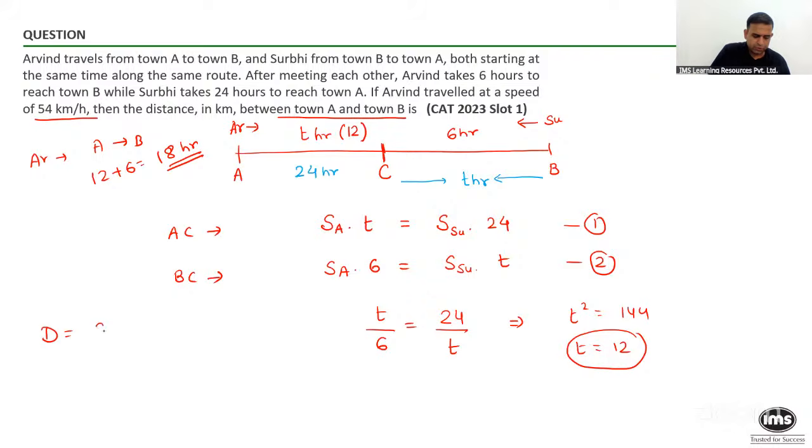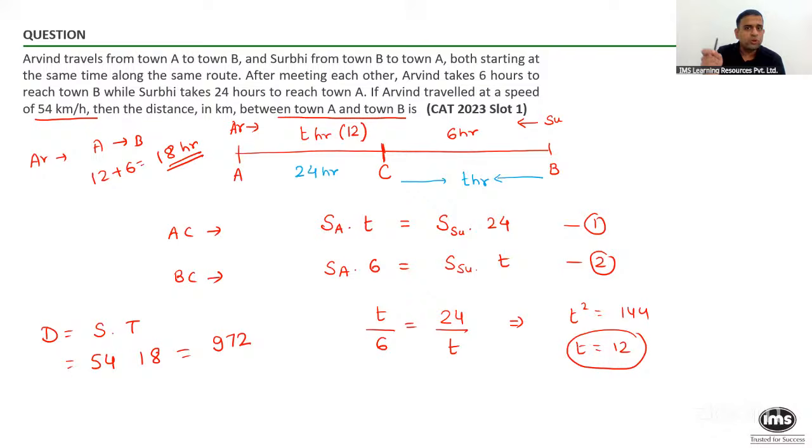Distance is equal to speed into time. 54 being the speed, time is 18. 18 into 50 is 900. 18 fours is 72. 900 plus 72 becomes 972. And that is the answer. So if I ask you a question, what do you think was the main thing to calculate? And the answer is the time after which Arvind and Surbi are able to meet.